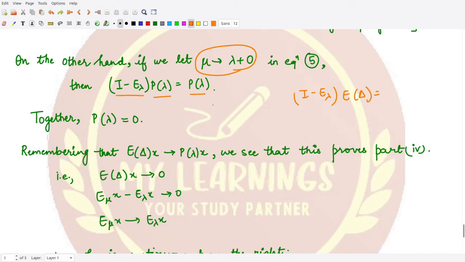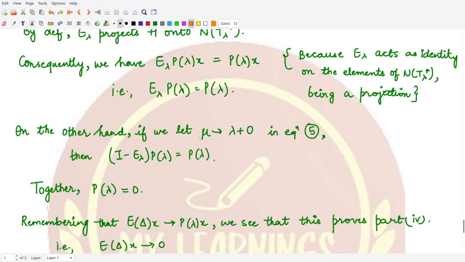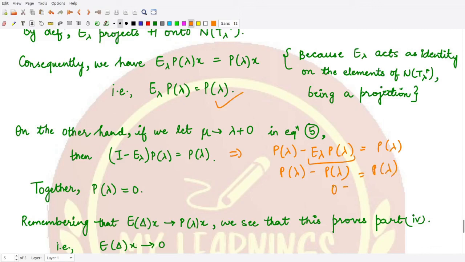So using these results here, our p lambda is equal to 0. How is this so? Because if you open up this term, you would have p lambda minus E lambda p lambda, right? This is equal to p lambda. So from here you have p lambda, and the value of E lambda p lambda is equal to p lambda from the expression above, right? So therefore you have 0 is equal to p lambda. So you have the value of p lambda equal to 0 here, right?